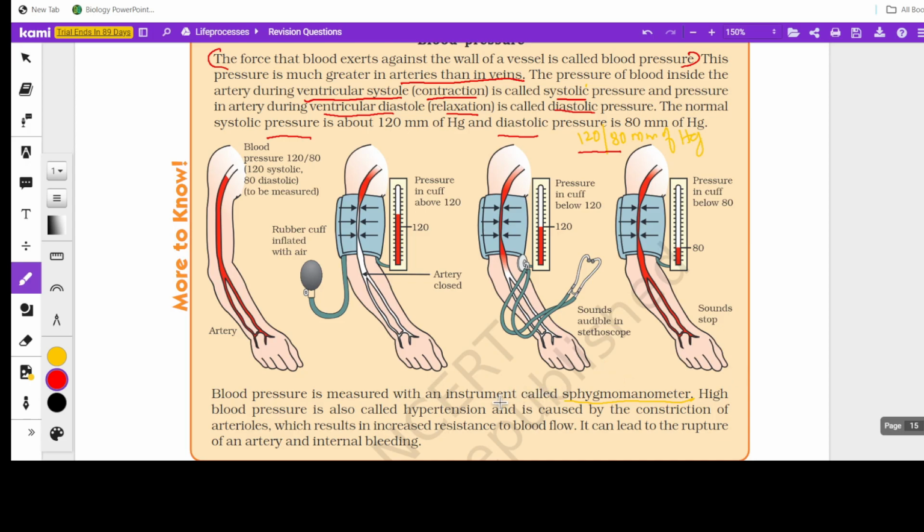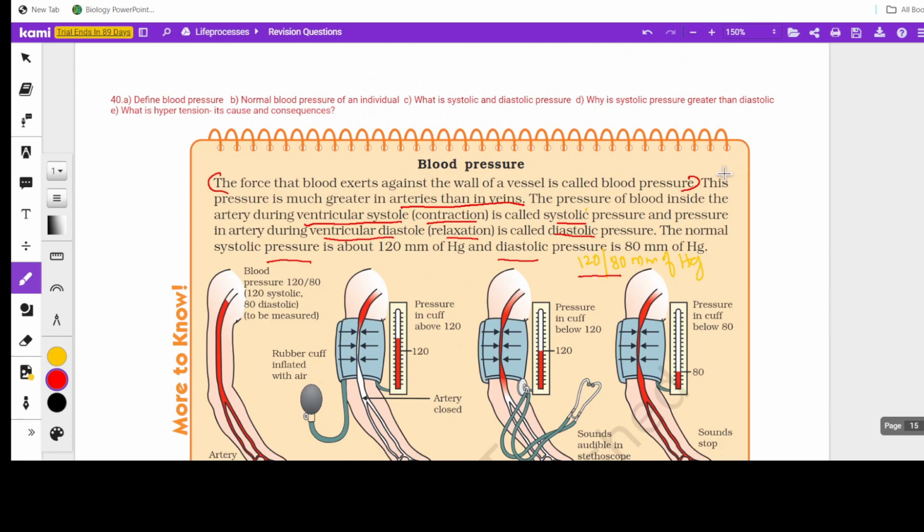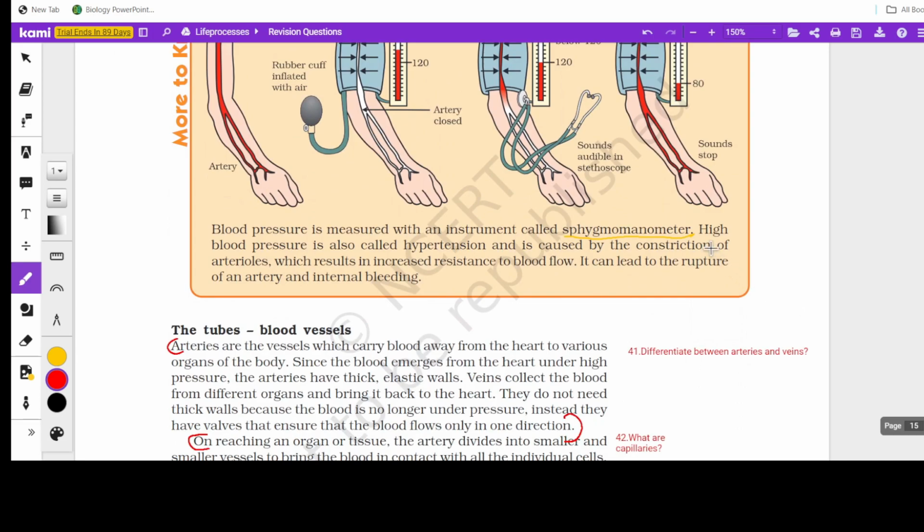Now blood pressure is measured with an instrument called sphygmomanometer. That is also important. Then the next question I've mentioned here is about blood pressure, its reasons and its consequences. The reason: it's also called hypertension, caused by the constriction of arterioles, which results in increased resistance to blood flow. Its consequences: it can lead to the rupture of an artery and internal bleeding.